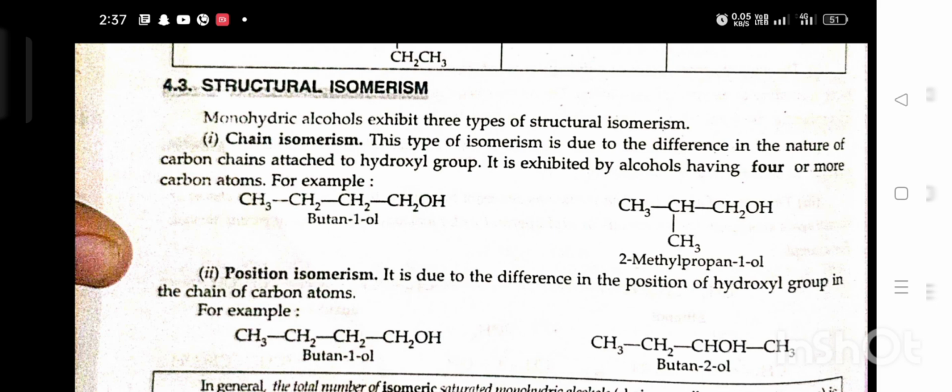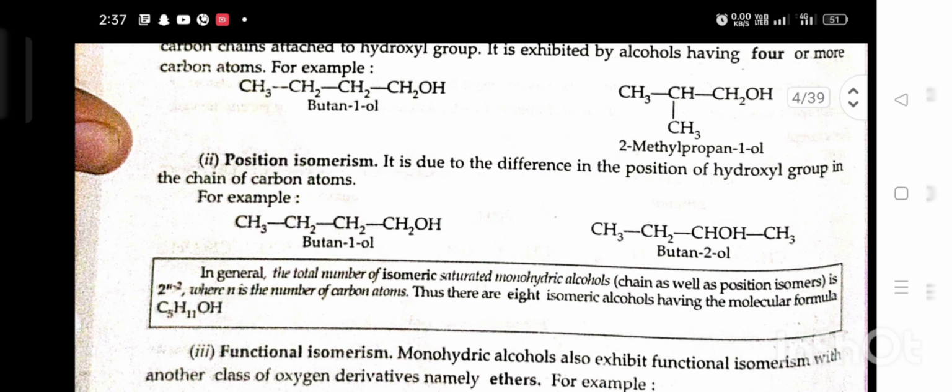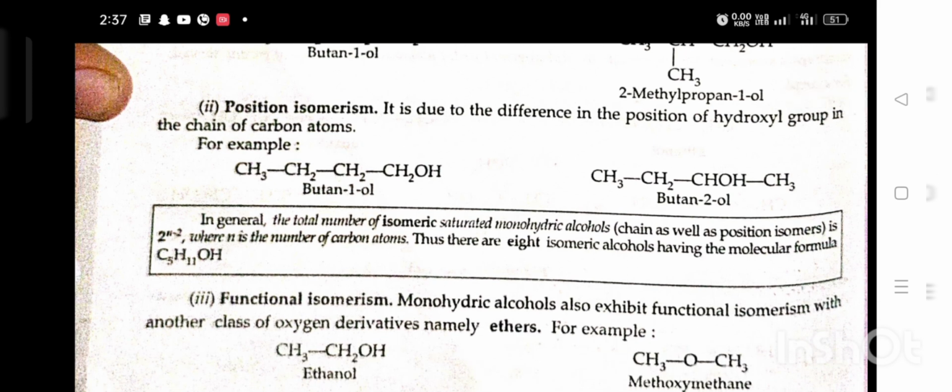For example, butan-1-ol and 2-methylpropan-1-ol. Second, position isomerism. It is due to the difference in the position of the hydroxyl group in the chain of carbon atoms, for example, butan-1-ol or butan-2-ol. In general, the total number of chain as well as position isomers of saturated monohydric alcohols is 2 to the power n minus 2, where n is the number of carbon atoms. Thus, there are 8 isomeric alcohols having molecular formula C5H11OH.